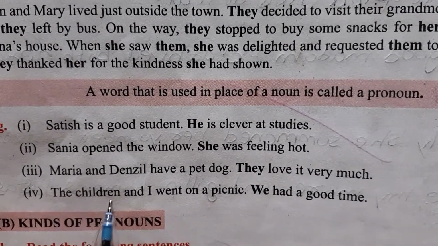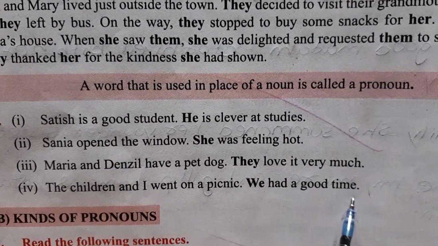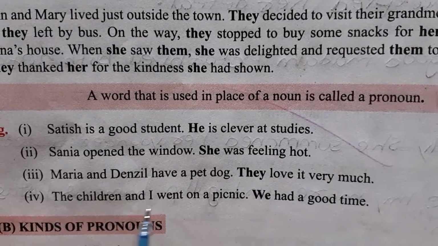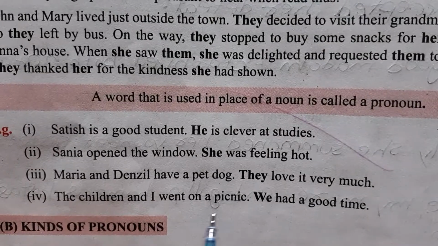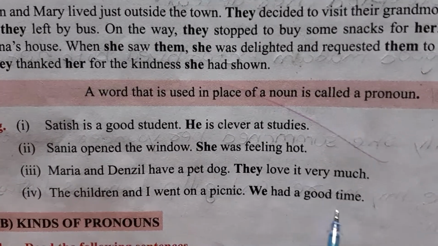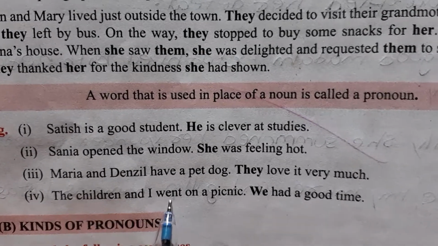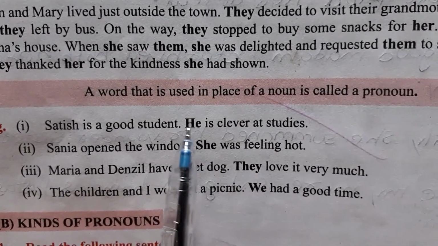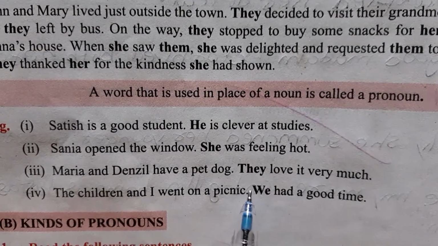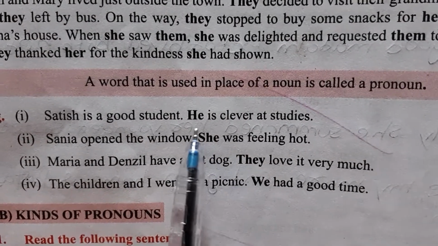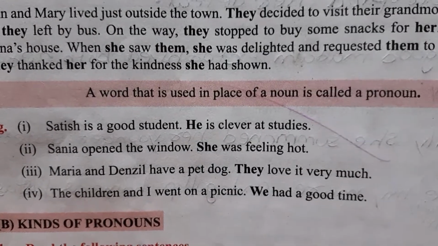The children and I went on a picnic. We had a good time. Now the children and I went for a picnic and we had a good time. We is used in place of the children and I. So he, she, they, we, all these words are what? These words are all pronouns because they are used in place of a noun.